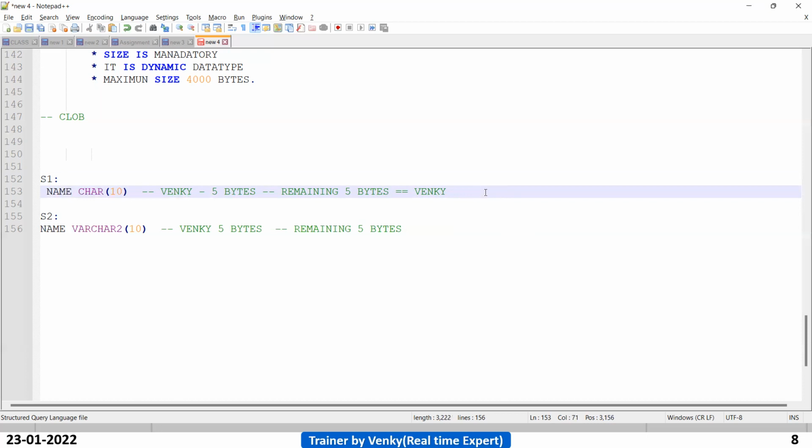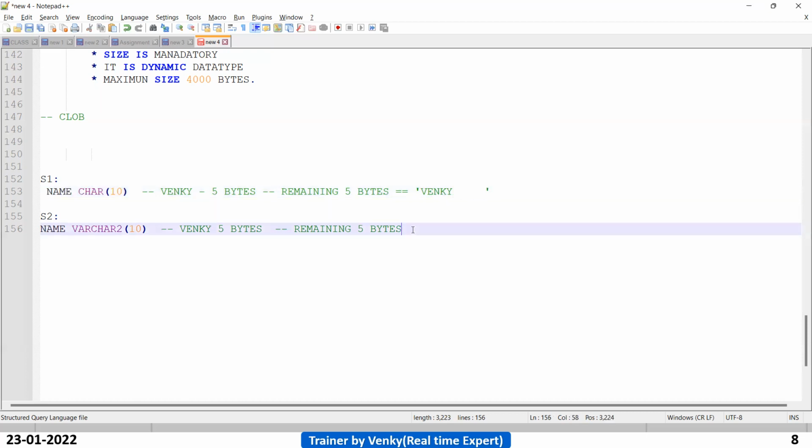Yes, like this it will store. See how it takes one space. You will get to know. Here, 1, 2, 3, 4, 5. So for the remaining 5 bytes, it will apply blank pads. That is called trailing pads. So it will apply blank space.